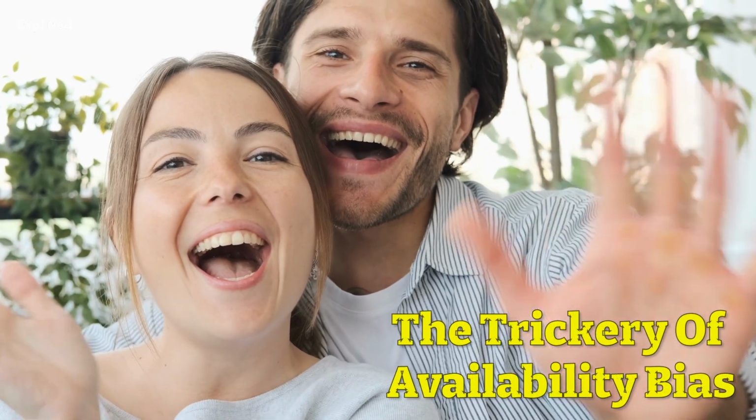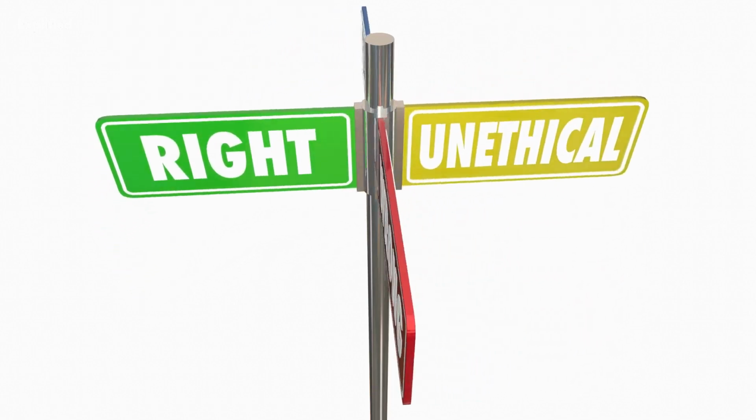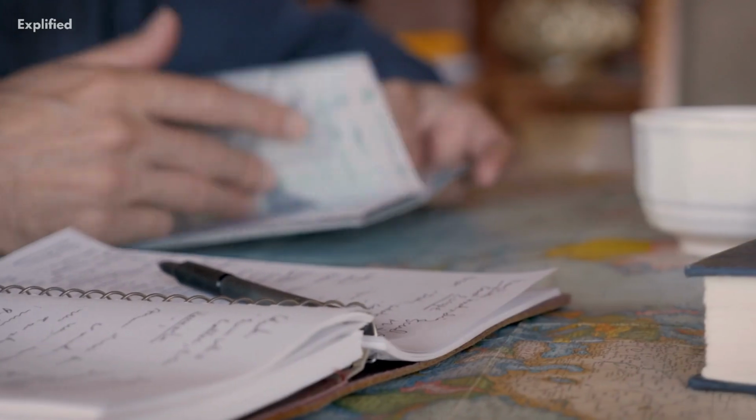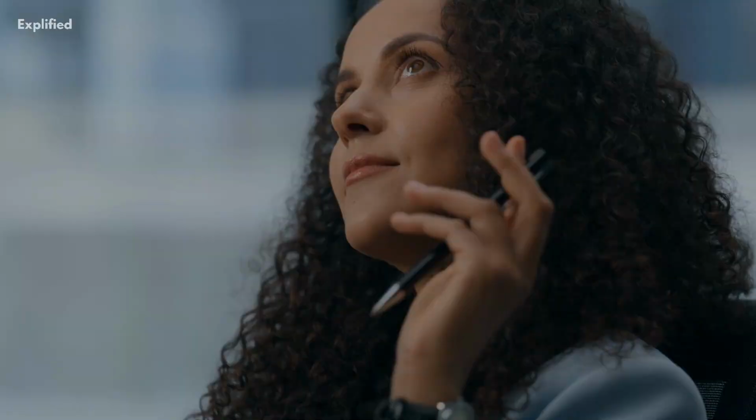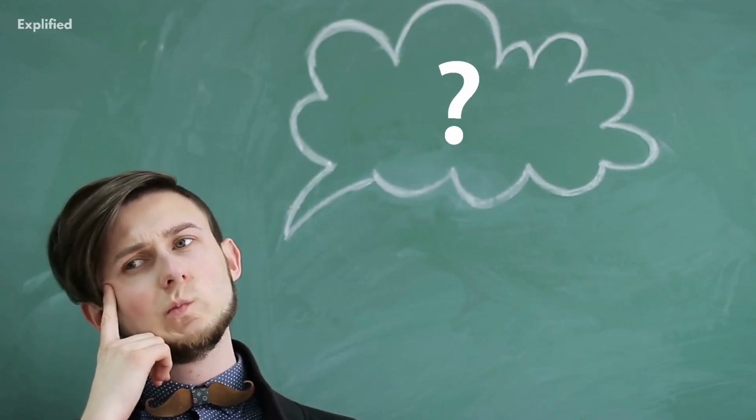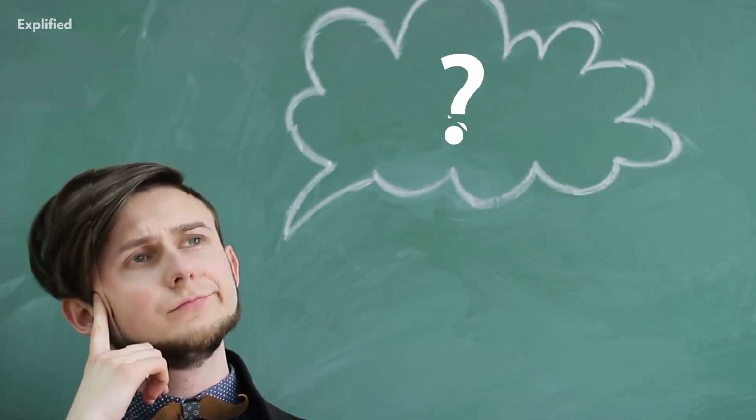Welcome to this video on the trickery of availability bias, a cognitive bias that can cause us to make flawed decisions based on our perceptions. We'll explore what this bias is, how it works, and how to overcome it to make better decisions.